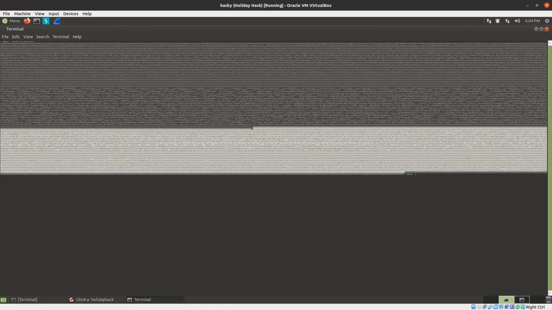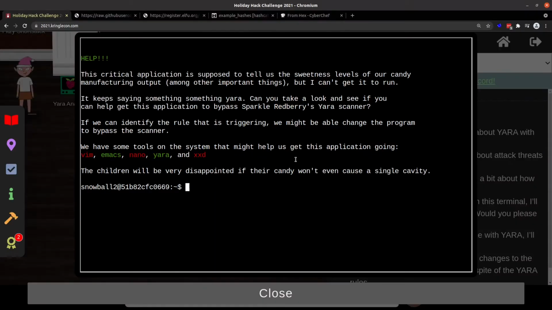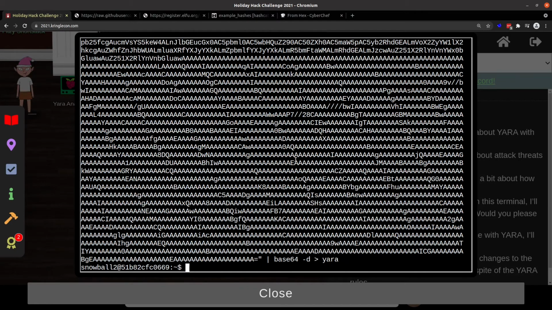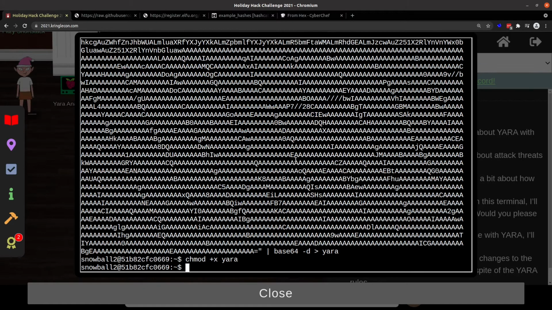Now we want to just grab that up through there, copy that, and then we can come in here and do an echo, paste that into base64 -d into Yara. And what's cool about it, now we can do chmod +x yara. Now we can run Yara.